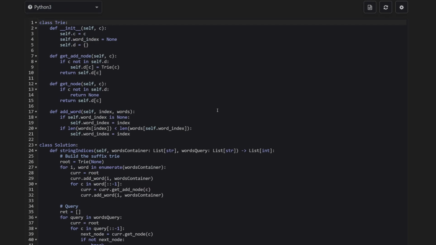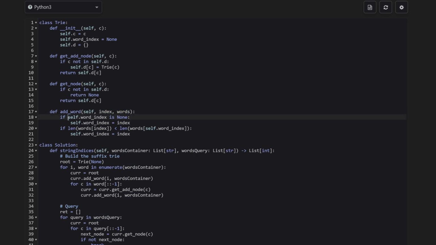The code for this problem is actually quite simple. We have the trie, and I store the word index. Usually for a trie, I like to have a get-add node and a get node. Get-add node means that you traverse and also add the node as you traverse. I found this to be very efficient when I do contests. And then I also have the add word here. Notice that for add word, I pass in the reference to the list itself and also the index.